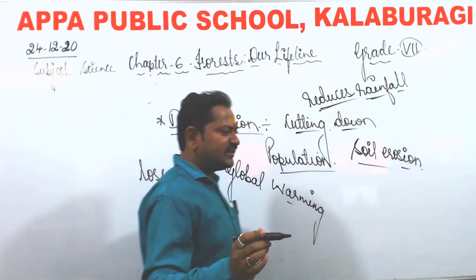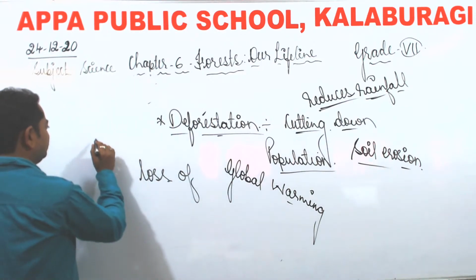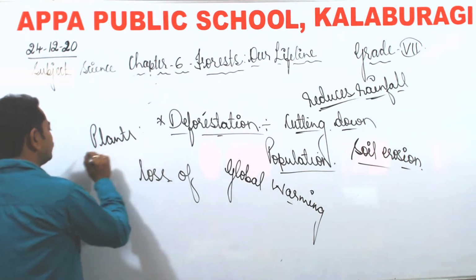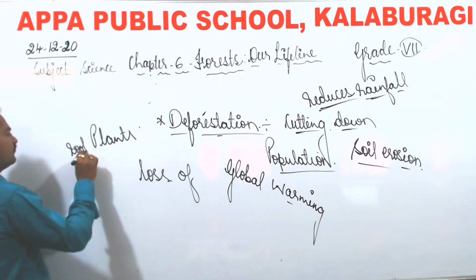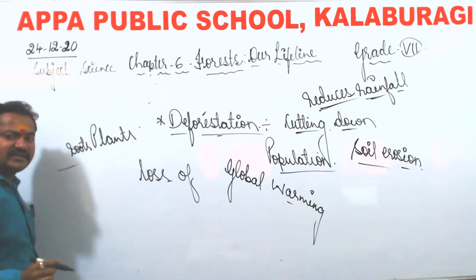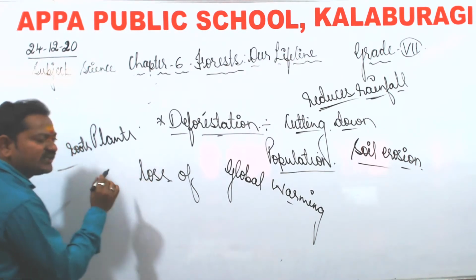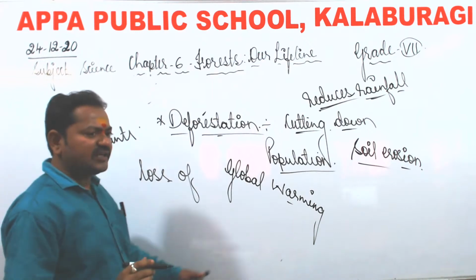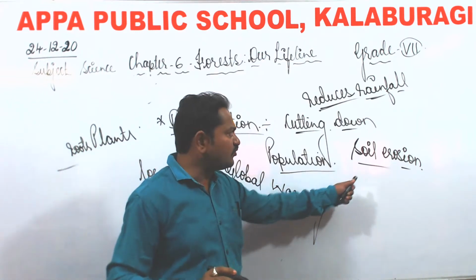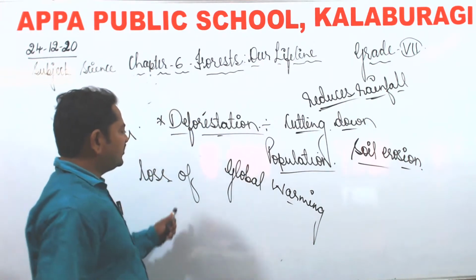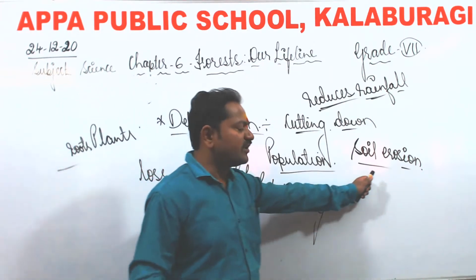But if the plants and trees are there in the forest, then you see what happens. The roots of the plants and trees hold the soil tightly and do not allow the soil to wash away by the force of wind and water. So even with the help of the forest, we can prevent soil erosion.